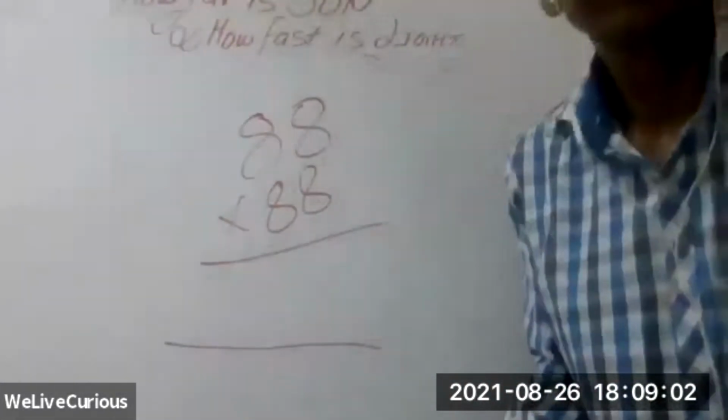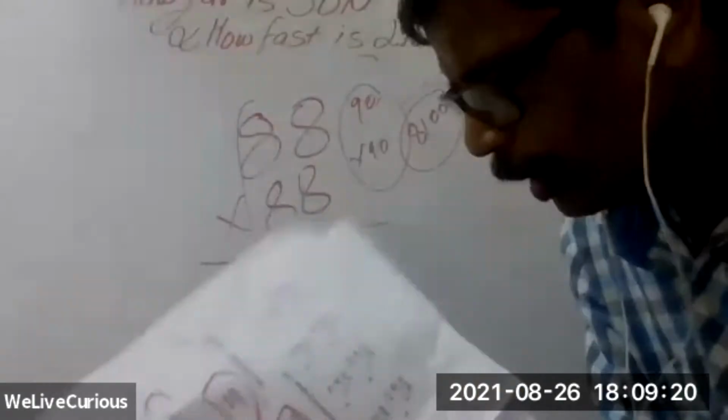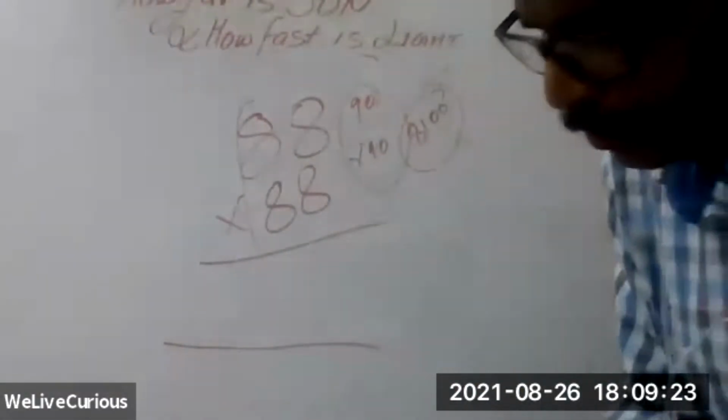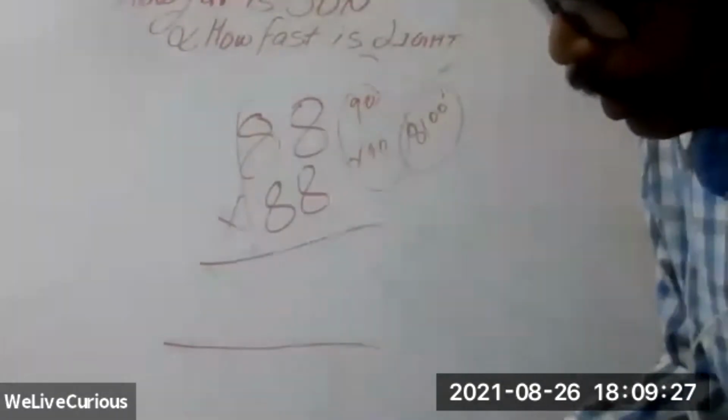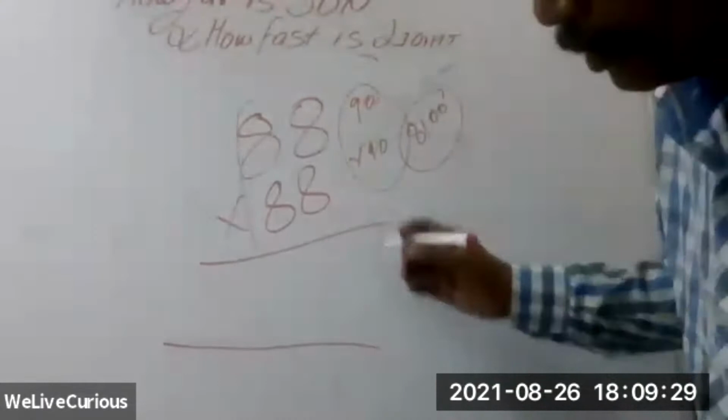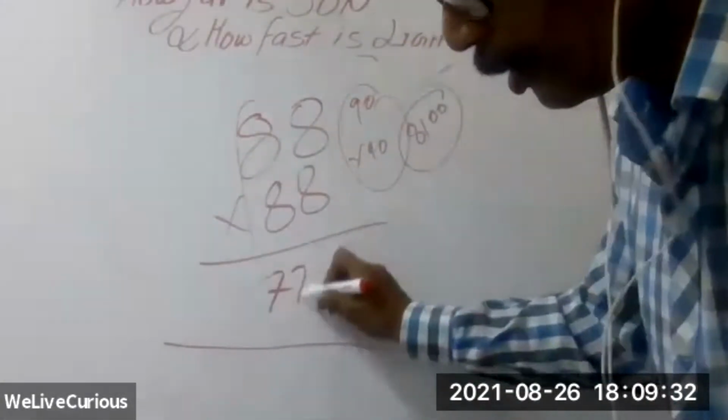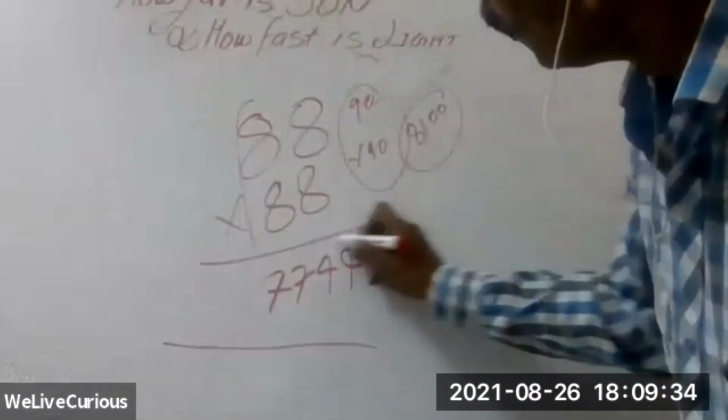88 times 88. Just say it's 10,000 approximately. You can make both 88s into 90. So 90 times 90 is 8,100. Say the Earth to Moon is 10,000, and you take Earth to Mars, say it's 90,000.